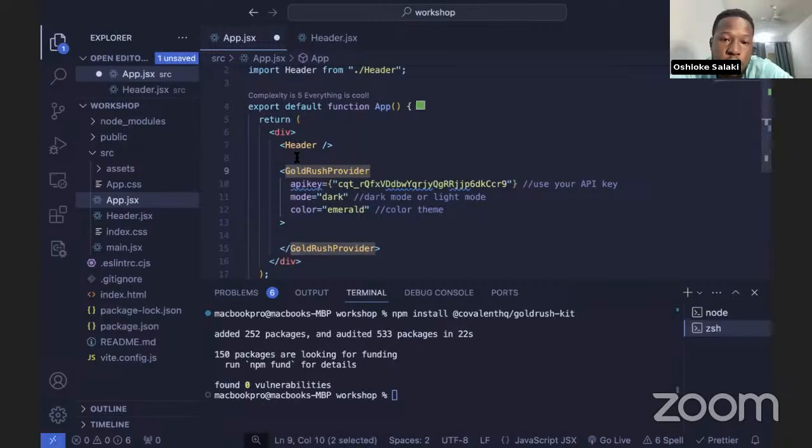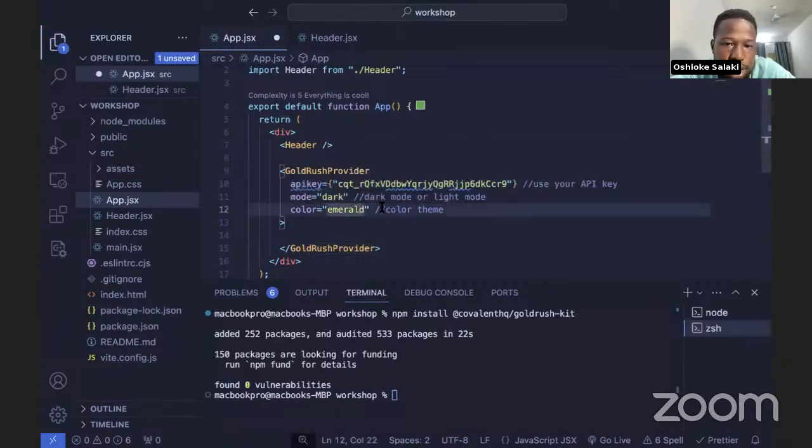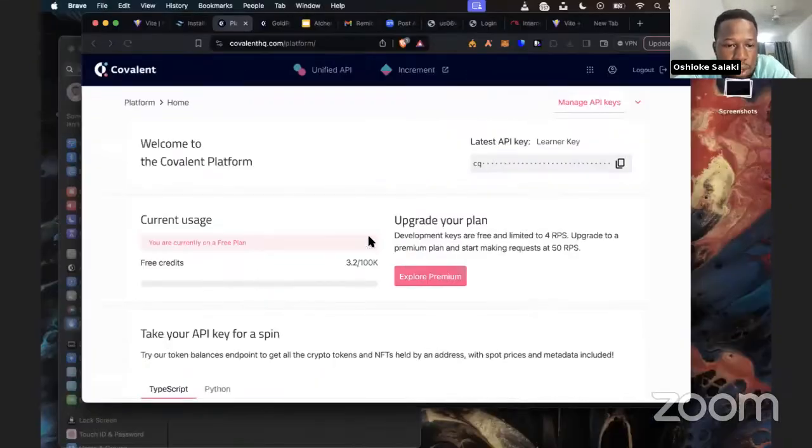So the configuration for this Gold Rush provider is the API key, the mode, and the color. We are going to be setting those. We've set our mode as dark. Actually, let's set it as light. Then color emerald. So now let's take a look at the components that we have.